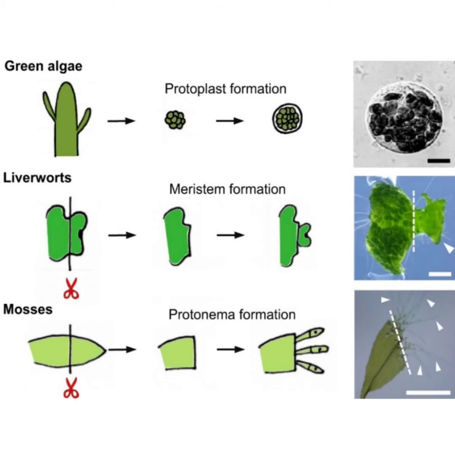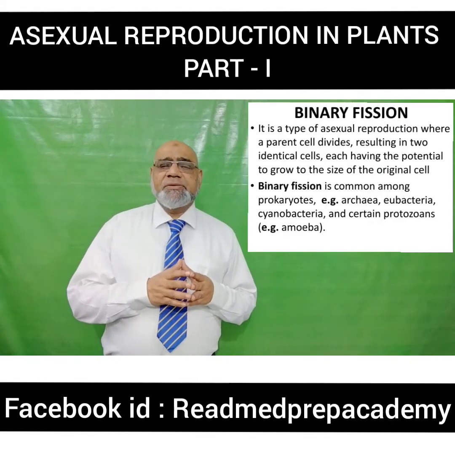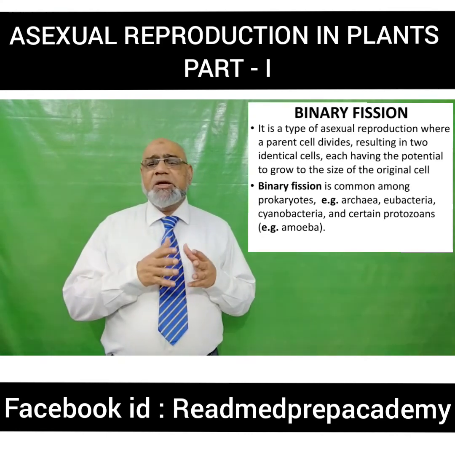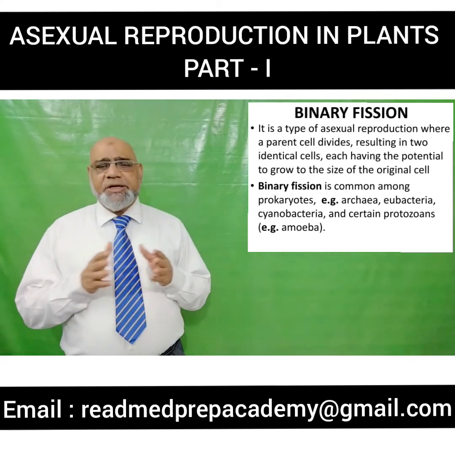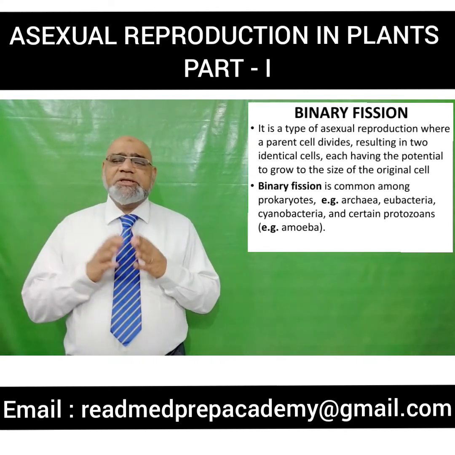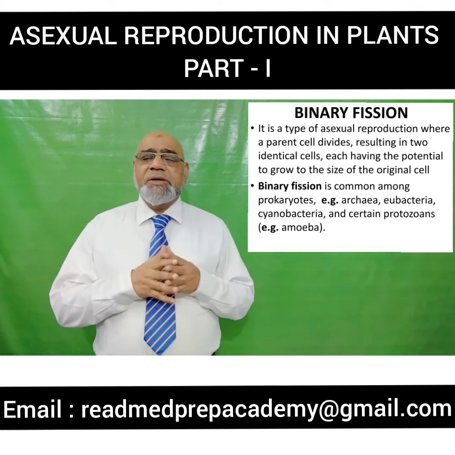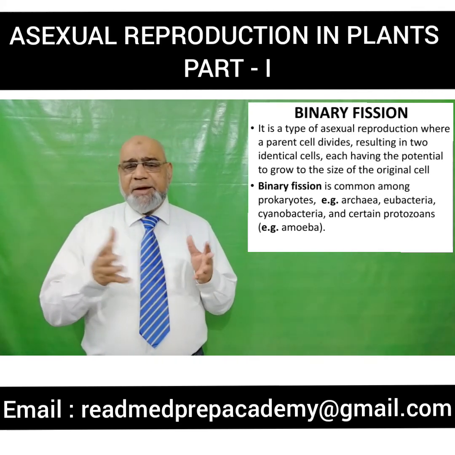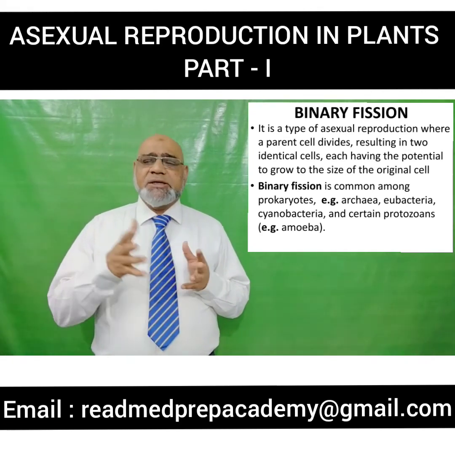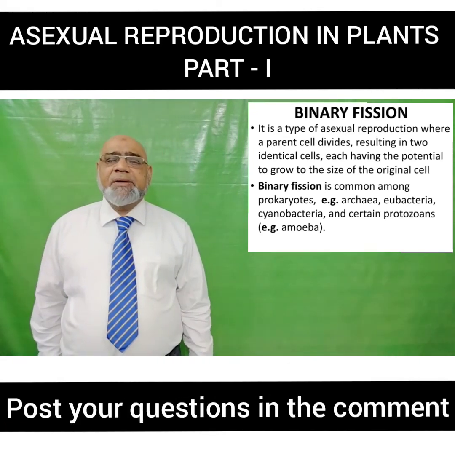Now, what is binary fission? It's a type of asexual reproduction where a parent cell divides, resulting in two identical cells, each having the potential to grow to the size of the original cell. It is commonly seen in prokaryotes like archaea, eubacteria, cyanobacteria, and certain protozoans like amoeba.